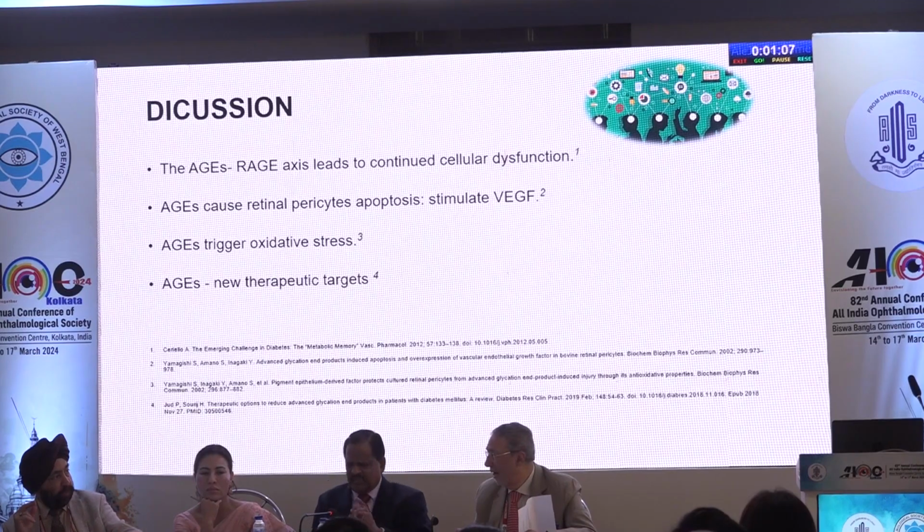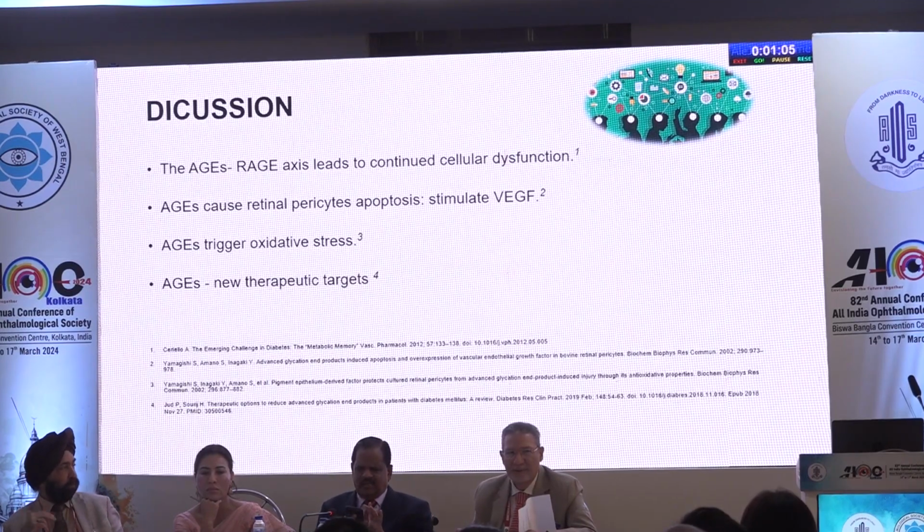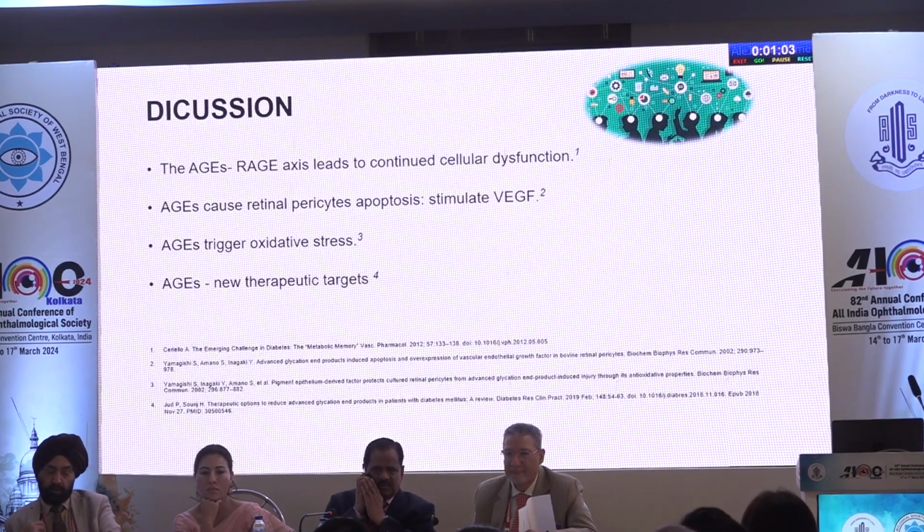The AGE-RAGE axis leads to continued cellular dysfunction. AGEs cause retinal pericyte apoptosis and stimulate VEGF. AGEs trigger oxidative stress. AGEs thus are the new therapeutic targets. We can see that everything is being affected by them.